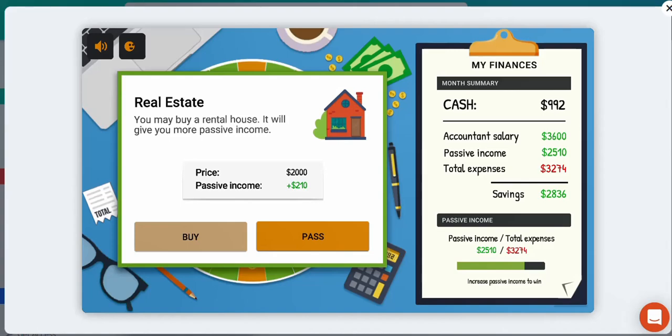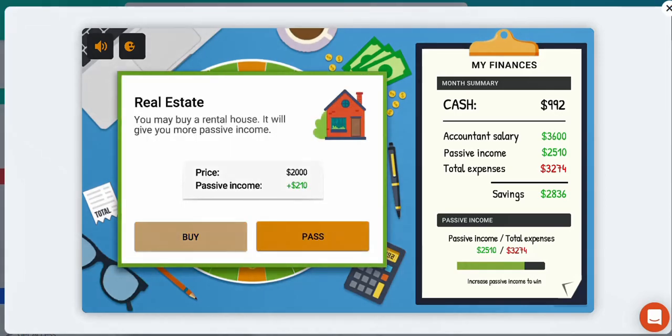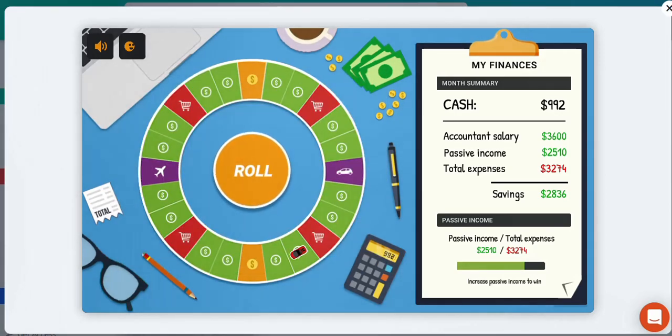Okay, we've got real estate. Unfortunately, we can't invest. We have to pass. More real estate. We have to pass, unfortunately.